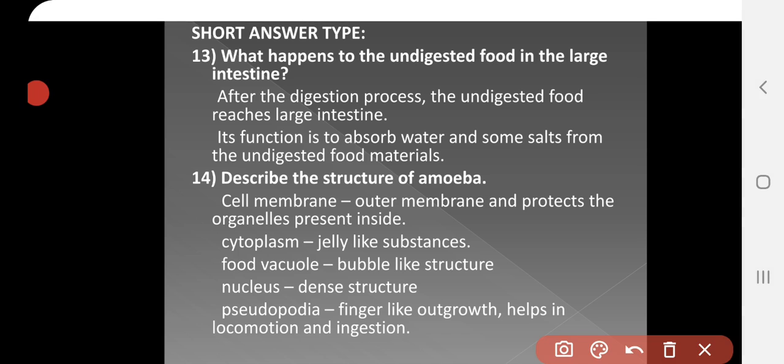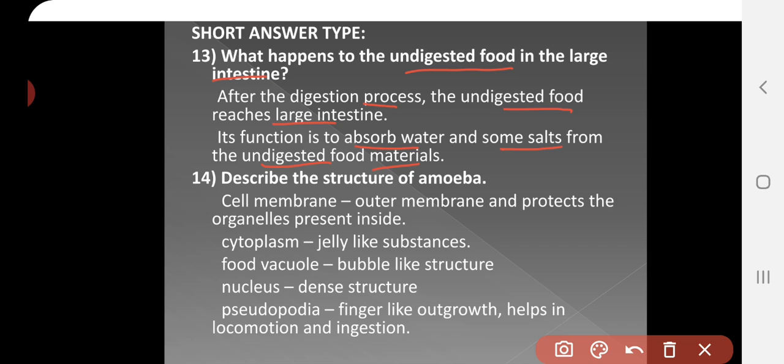Next, it is the short answer type. What happens to the undigested food in the large intestine? After the digestion process, the undigested food reaches the large intestine. Here, its function is to absorb the water and some salt from the undigested food materials. This is the role of the large intestine.